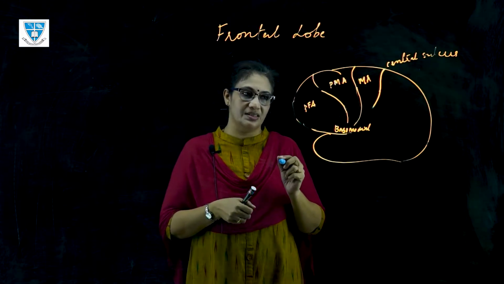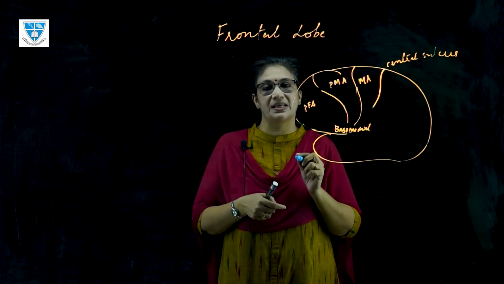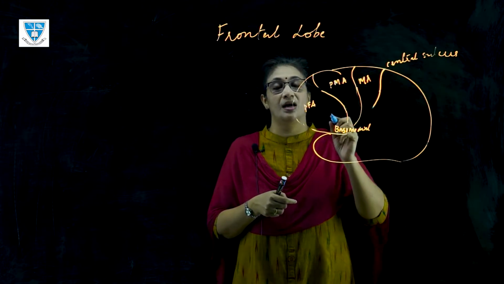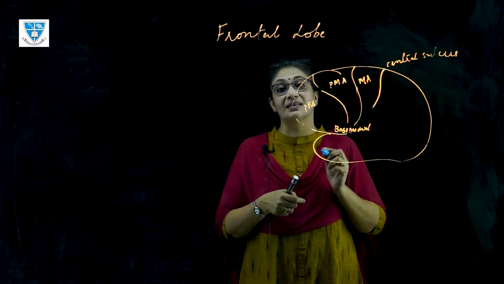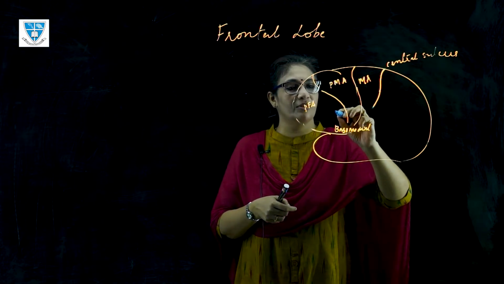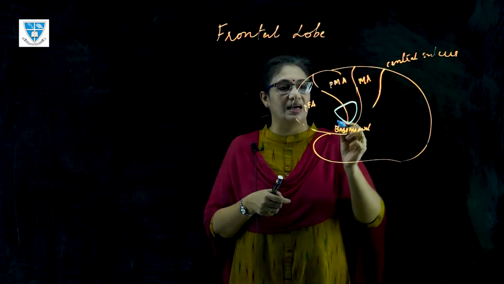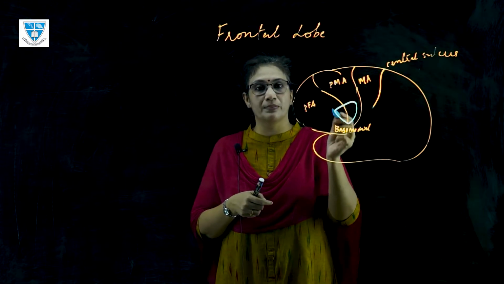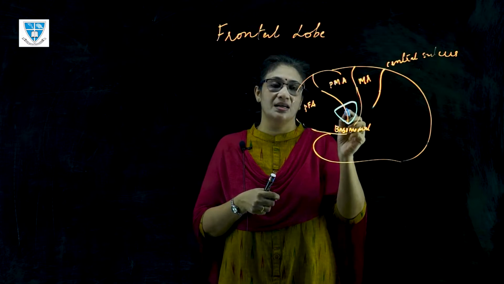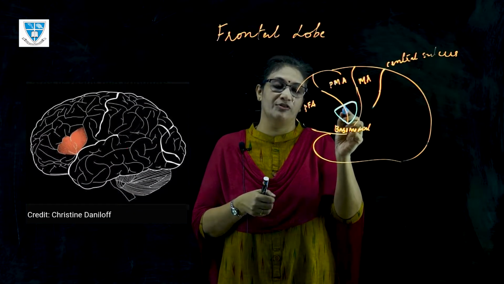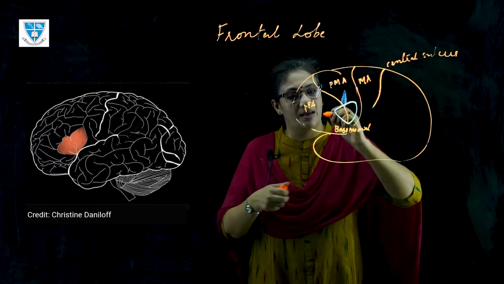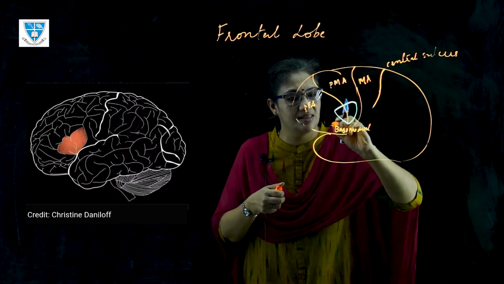In addition to these regions, we have two specialized structures in the frontal lobe. One is the frontal eye field and another one is the Broca's area. The frontal eye field is situated in a way that it occupies both the prefrontal region and the premotor region of the frontal lobe. And this is where the Broca's area is situated.